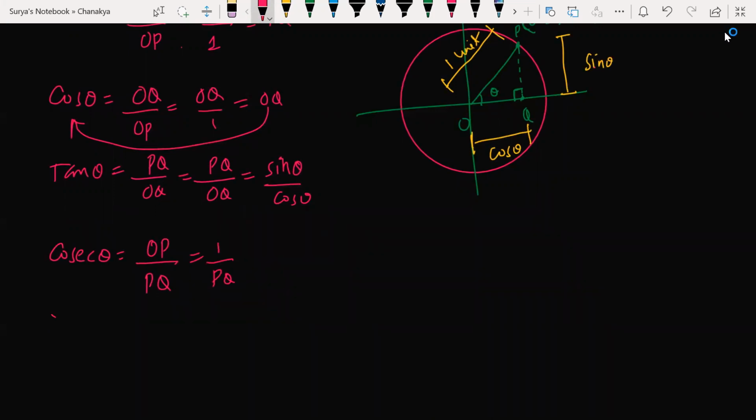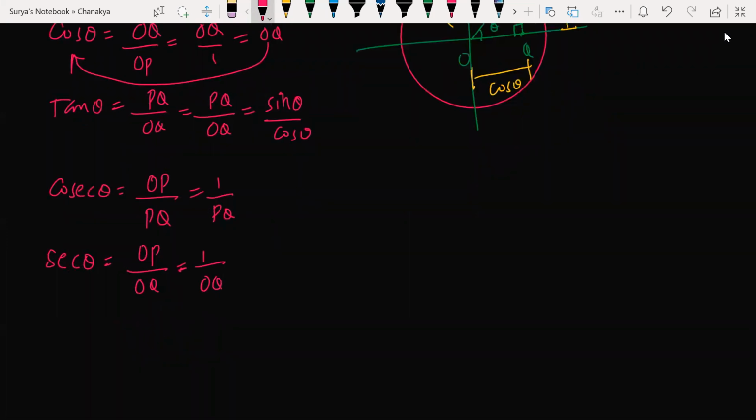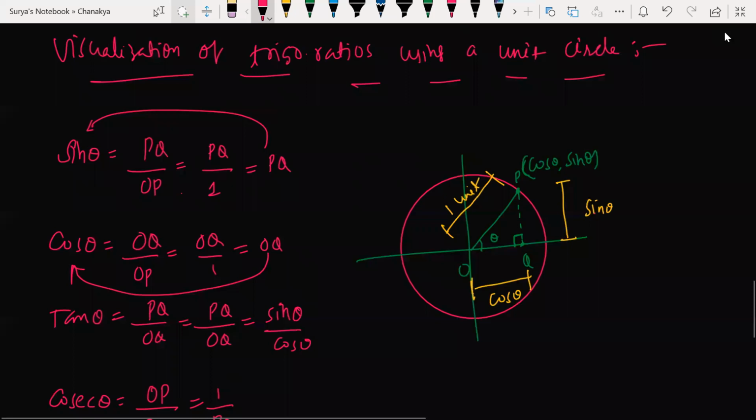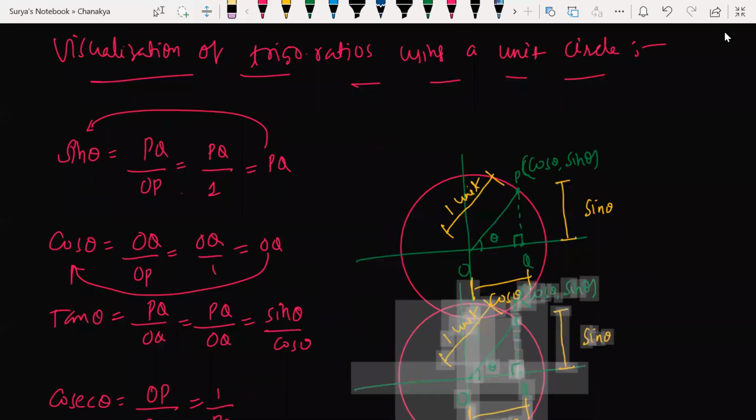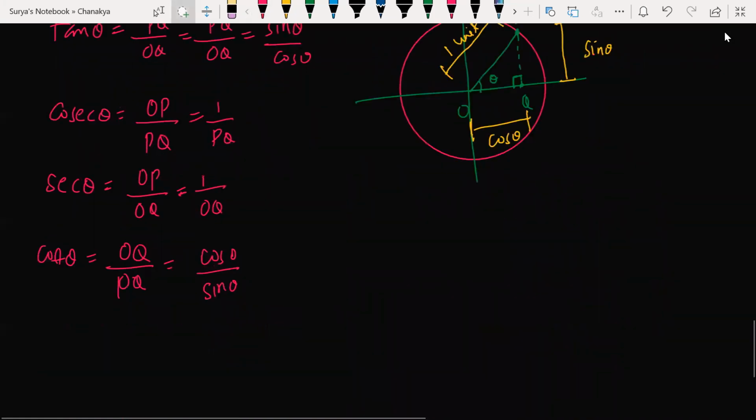Now secant theta is OP by OQ, so 1 by OQ. Cot theta is equal to OQ by PQ, which is cos theta by sin theta. So this is how we can visualize by using this unit circle, and this is how we got that.